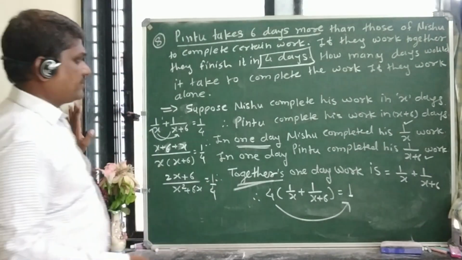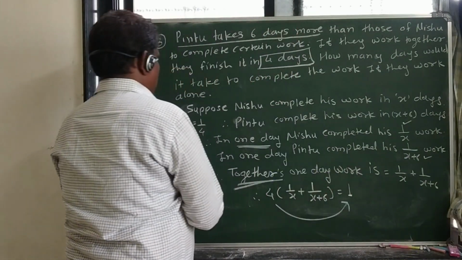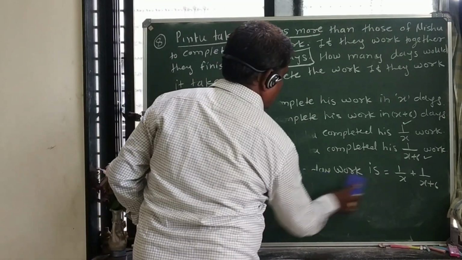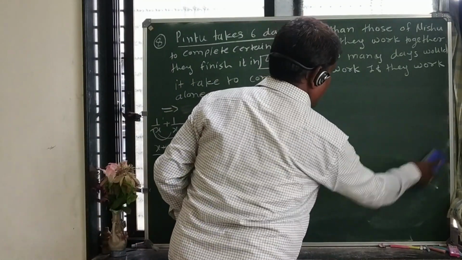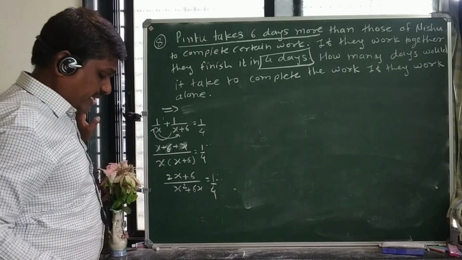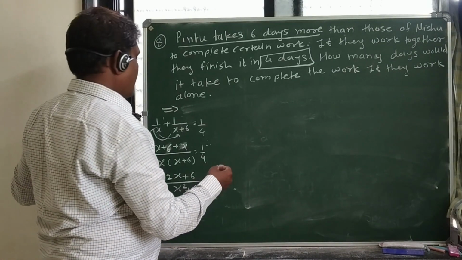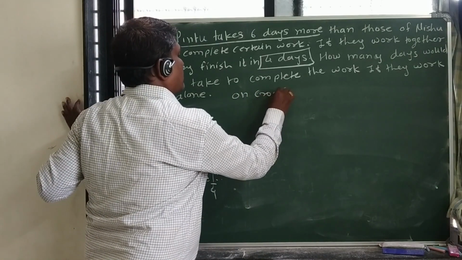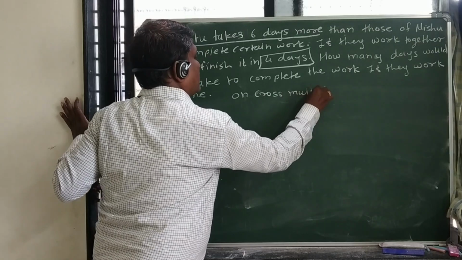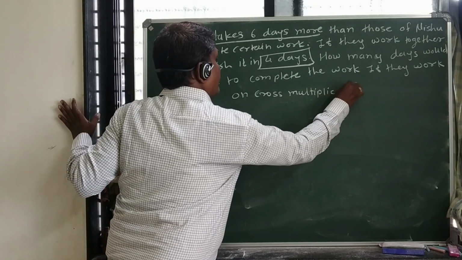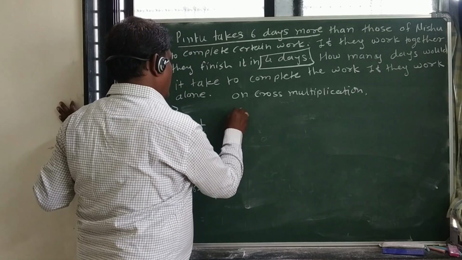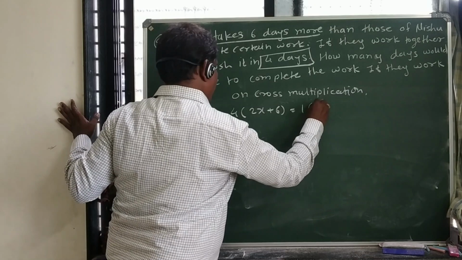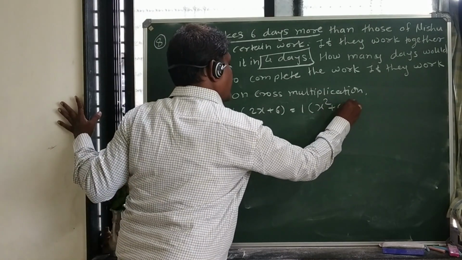Now cross multiplication. There are big examples, so we are using the board 2 times. On cross multiplication, what do we get? 4 into bracket 2x plus 6 is equal to 1 into bracket x square plus 6x.